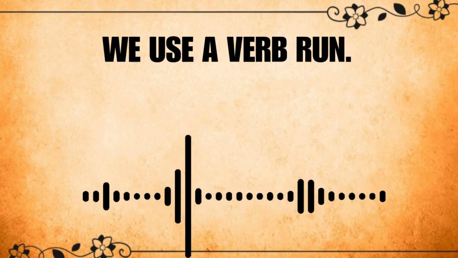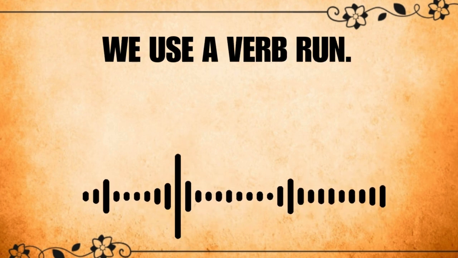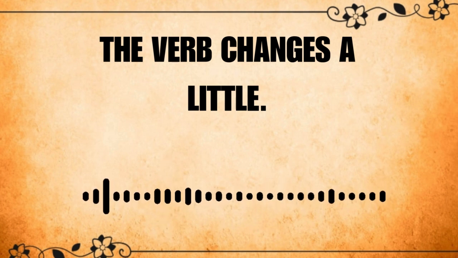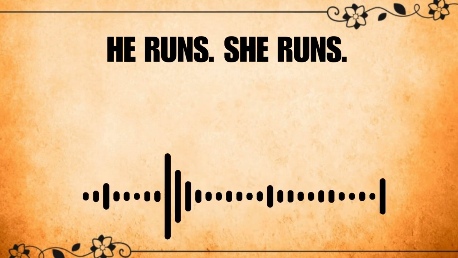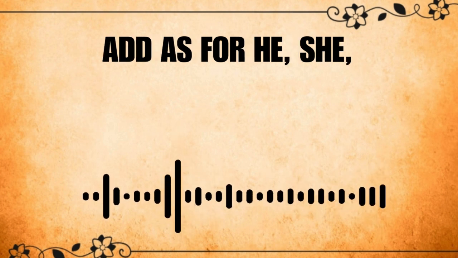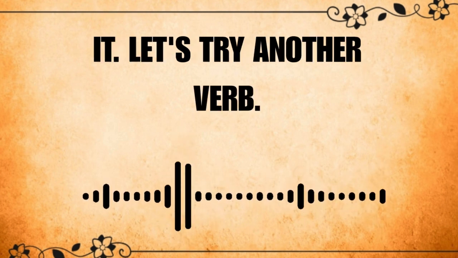Did you hear it? We use a verb, run. The verb changes a little. He runs. She runs. Add s for he, she, it.